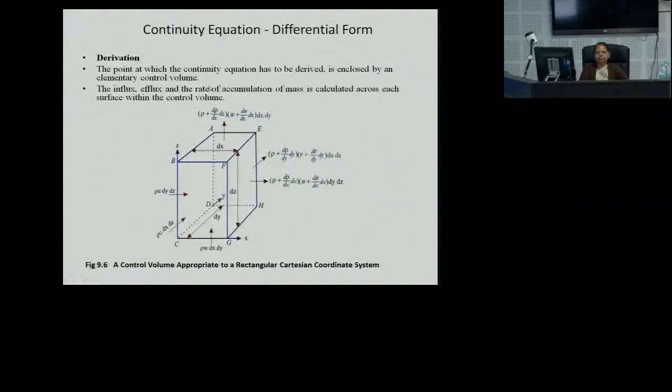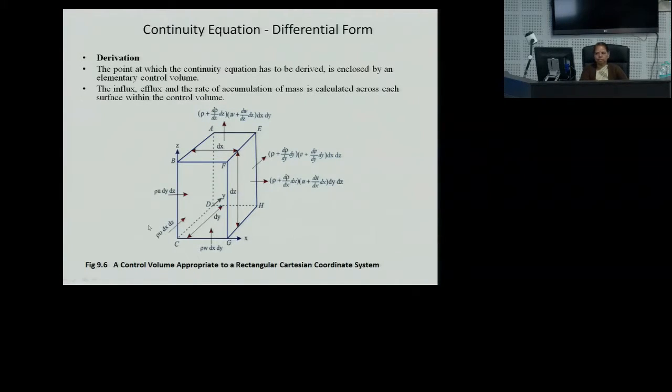Now for the derivation part, the point at which the continuity equation has to be derived is enclosed by an elementary control volume. Now this is one control volume. Here the influx and efflux and the rate of accumulation of mass is calculated across each surface of the control volume.